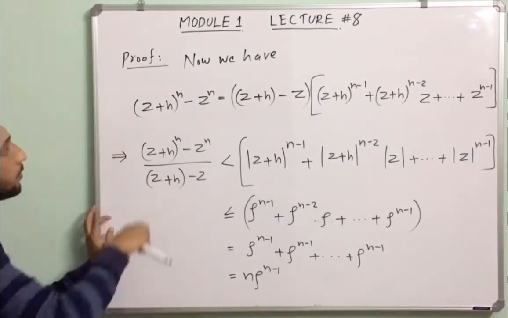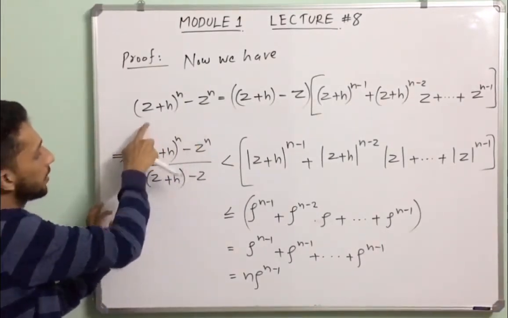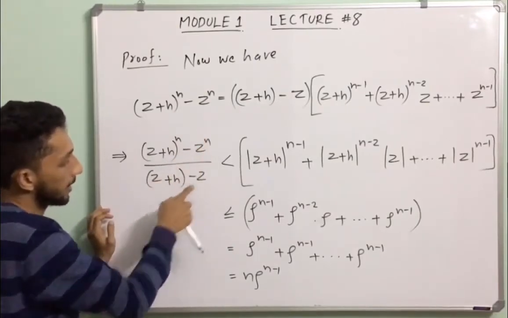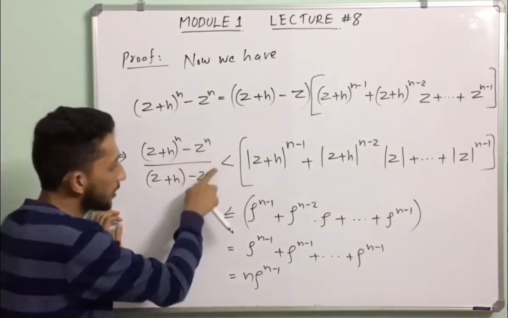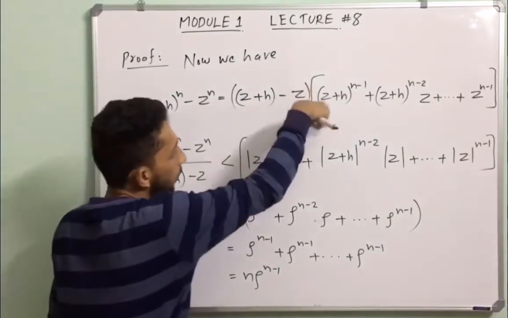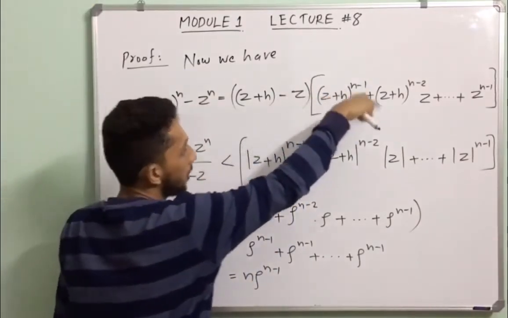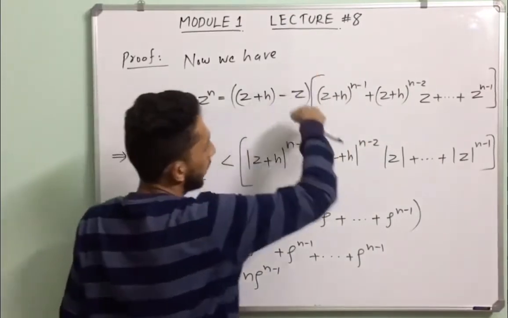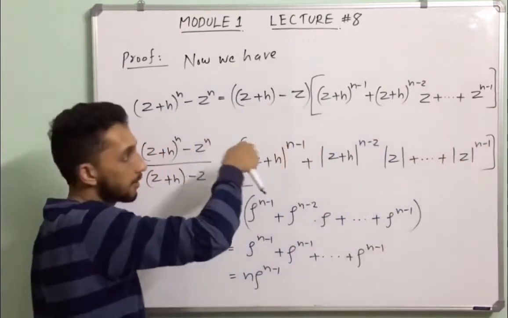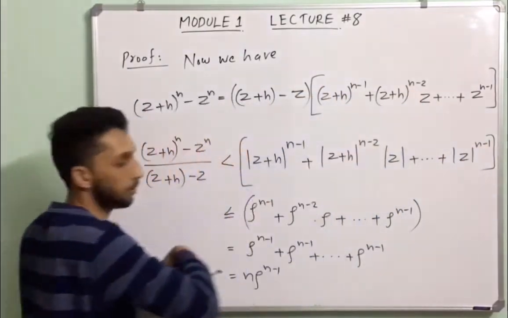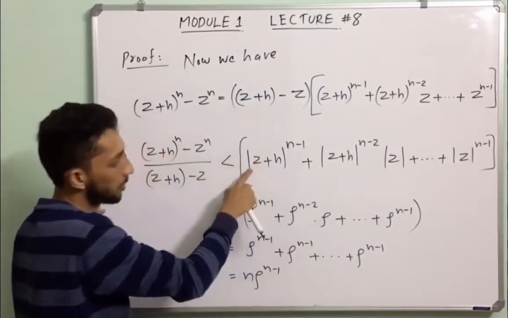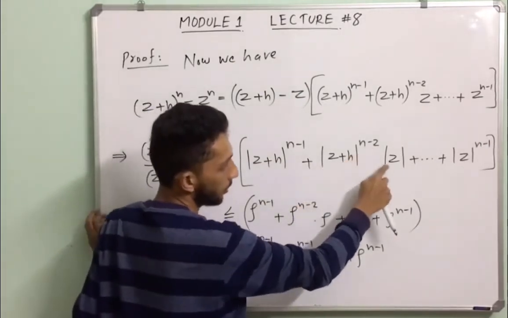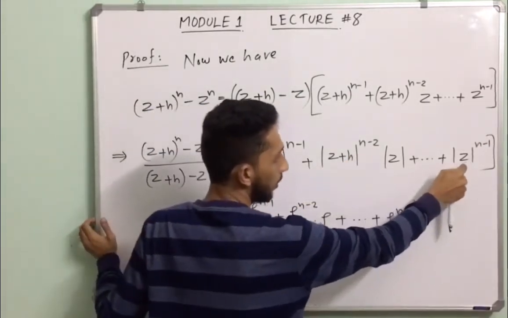So we obtain the left side as z plus h all raised to n minus z raised to n divided by z plus h minus z. If we apply the modulus, this is less than or equal to the modulus of each and every term. So this is less than or equal to modulus of z plus h all raised to n minus 1 plus modulus of z plus h all raised to n minus 2 into mod z plus etc. plus mod z raised to n minus 1.